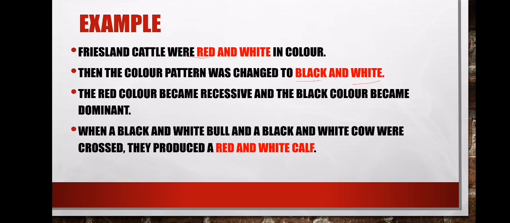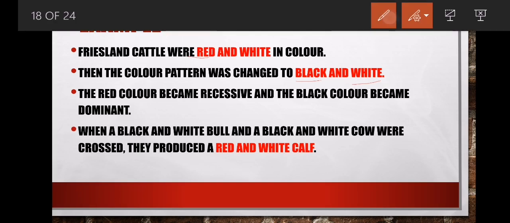We are crossing black and white with black and white. Sisibona manje sekubuya i-offspring red and white. What does that mean, people? It means that this red has been absent for many generations. Then what happens to this red? It reappears again. Hence we can say this red is an ancestral characteristic. So we say, what is atavism?